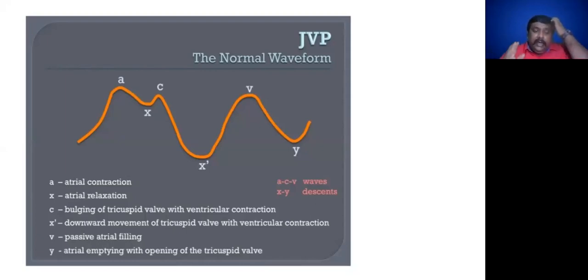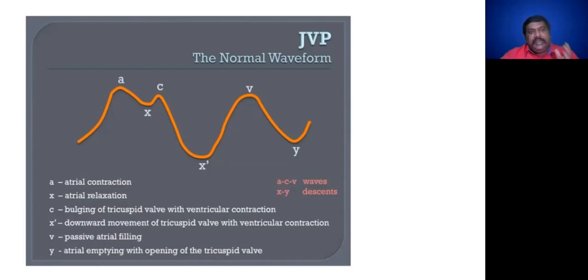Then A wave is absent in atrial fibrillation. Don't forget this. A wave is absent in atrial fibrillation, and X wave is absent in tricuspid regurgitation and atrial fibrillation. Then, as a conclusion, there are things you have to remember regarding your competitive exams. Mainly one is Cannon waves. They are very large giant A waves seen in arrhythmias. Keep this in your mind.